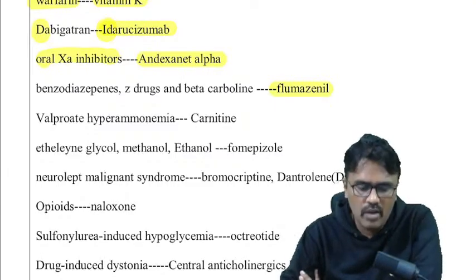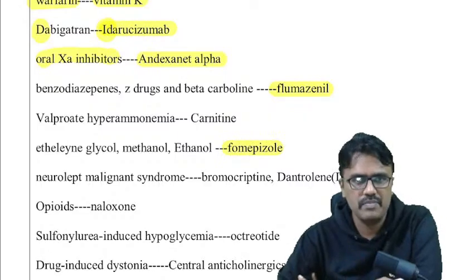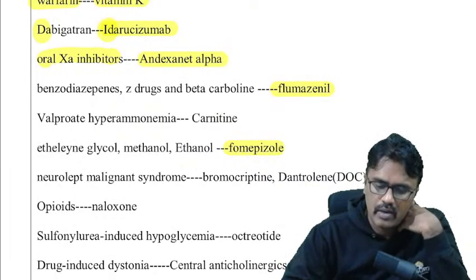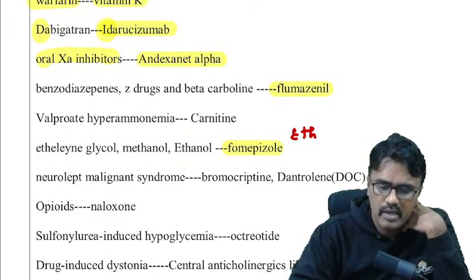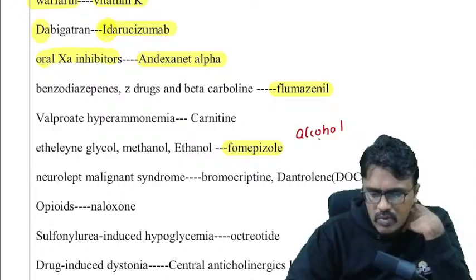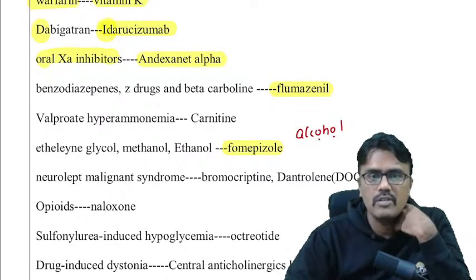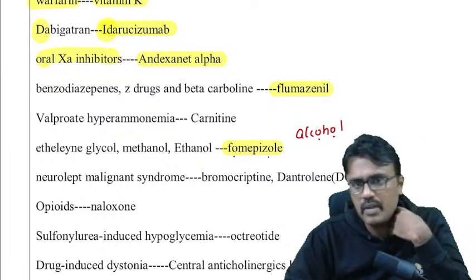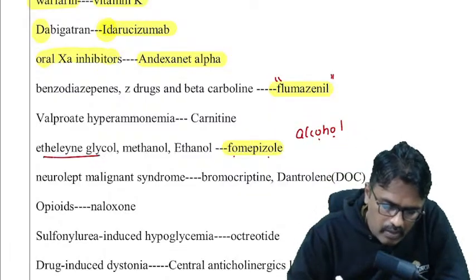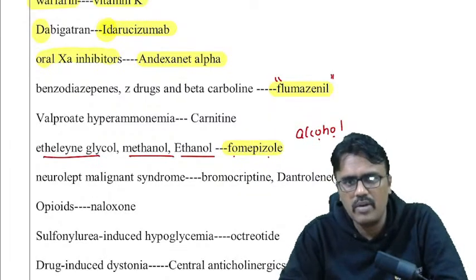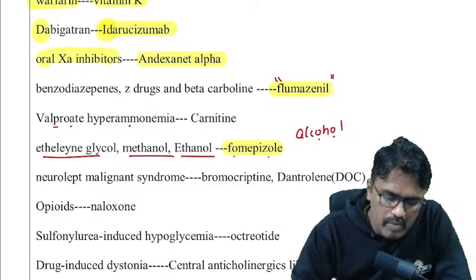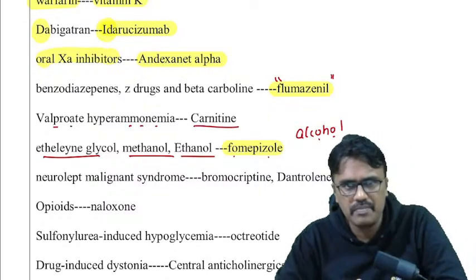I know you will confuse flumazenil with fomepizole because both of them start with F. How to avoid confusion? Remember, ethanol, or you can write it as alcohol, any alcohol, starts with O and has two O's. The antidote also has two O's in its name, fomepizole. But flumazenil doesn't have any O. So remember, for ethylene glycol, methanol, ethanol, all this alcohol poisoning, the antidote is fomepizole. Valproate hyperammonemia, it is carnitine, just now I told you.